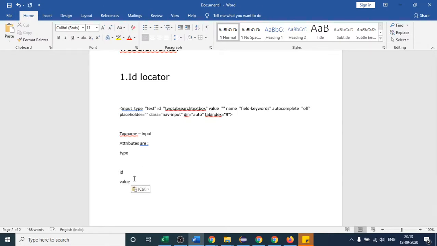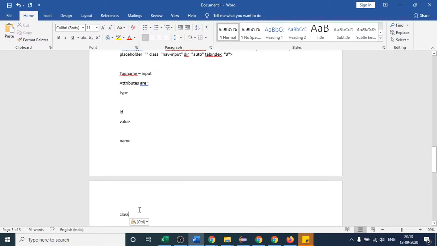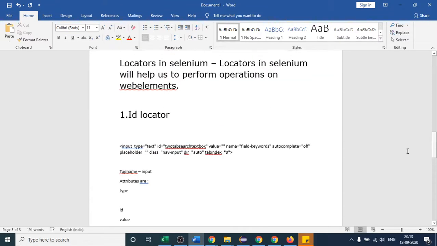So whatever is present on the left hand side is called attribute, right? Name is attribute. I will write name here. Likewise class is also one of the attribute. So there are so many attributes, right? So what I'm saying, whenever you find any code, first of all you should be able to identify what are the attribute, what is the tag name, right? So it is mandatory to do.